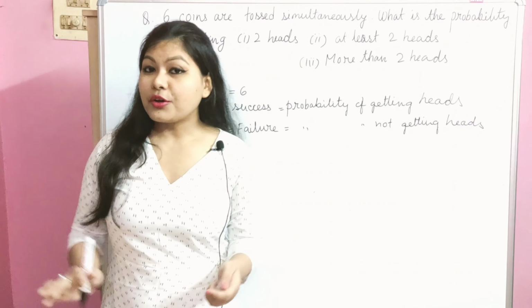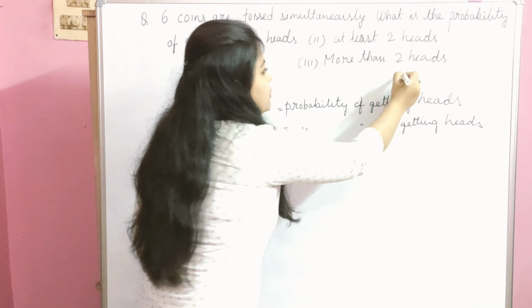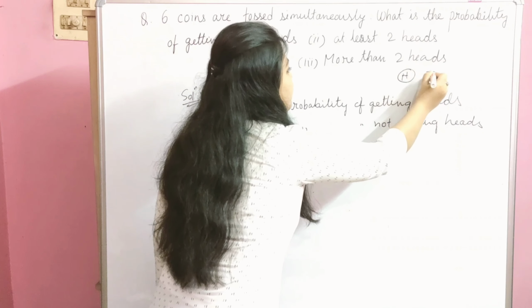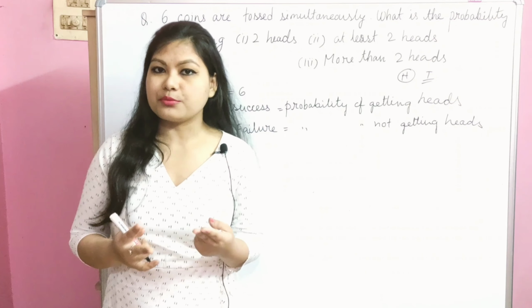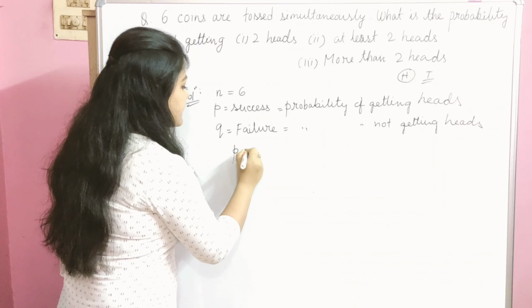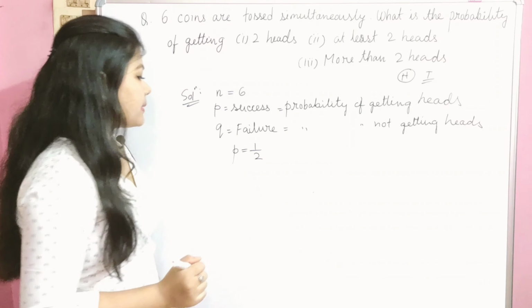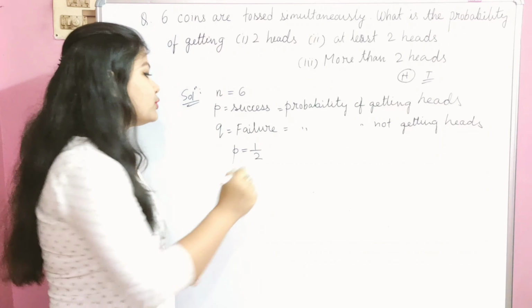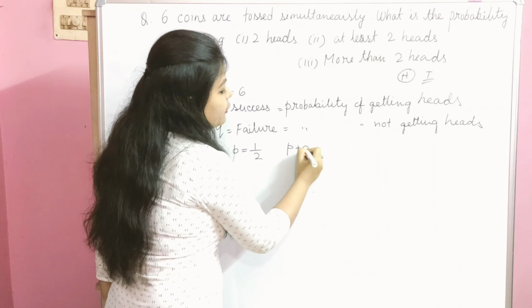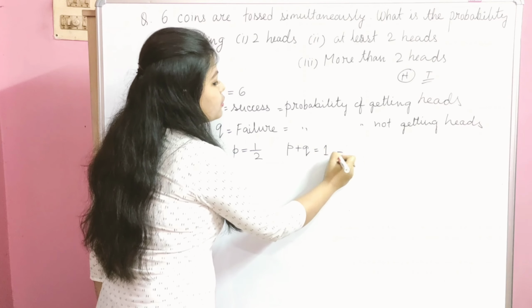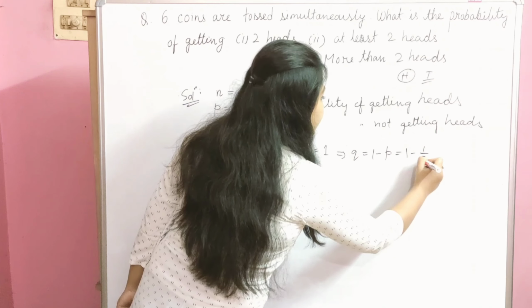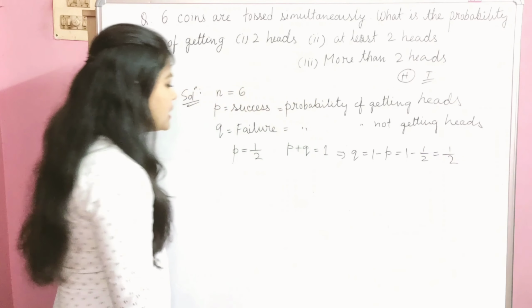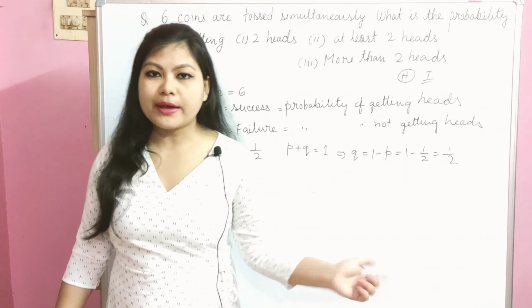Now we all know that when you toss a coin, we will always get 2 outcomes, either head or tail. That means here we have only 2 options. Therefore, the success value, that means the probability value, is equal to 1 by 2, and we know that for binomial distribution p plus q equals 1. That means q is equal to 1 minus p, and 1 minus half is equal to half. So we have found the p value and the q value, and the n value is already given.